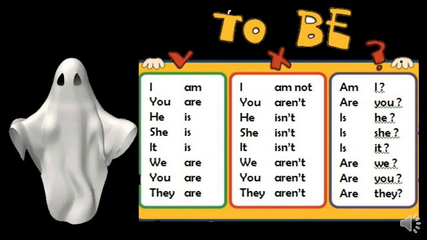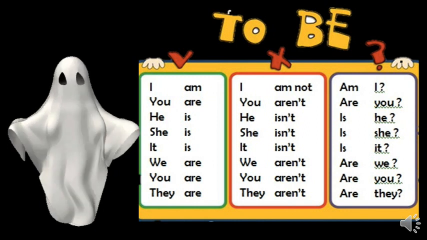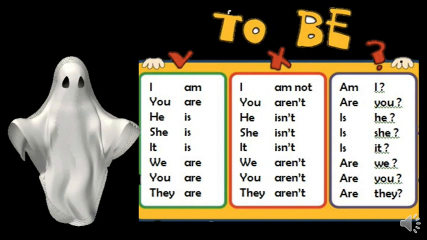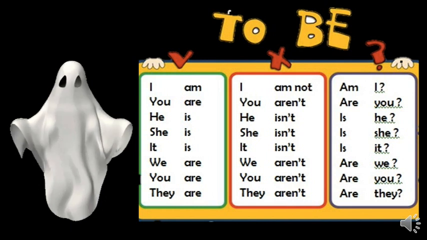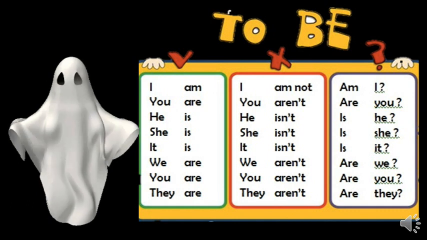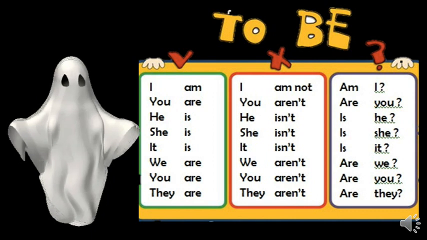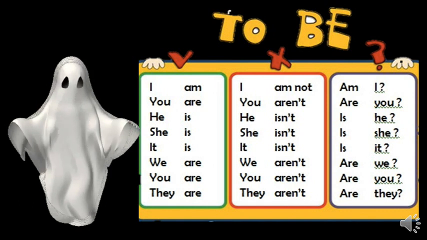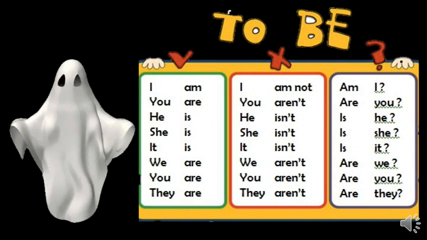Here, for the verb to be, there's more explanation to this. We have the negative form and question form of the verb to be. Okay? Normally we say I am, but if you are not doing something, then you say I am not. Like I am tired, I am not happy. Am I? Am I tired? Something like that. If you want to ask a question, am I happy? Like, are you happy? Is he sad? He isn't going to come with us. Something similar here, okay? So do remember about this one.